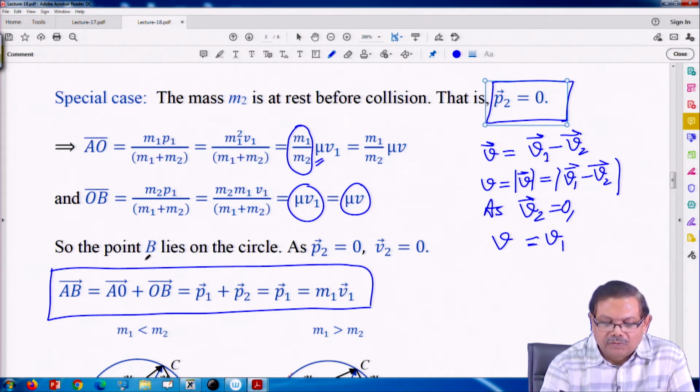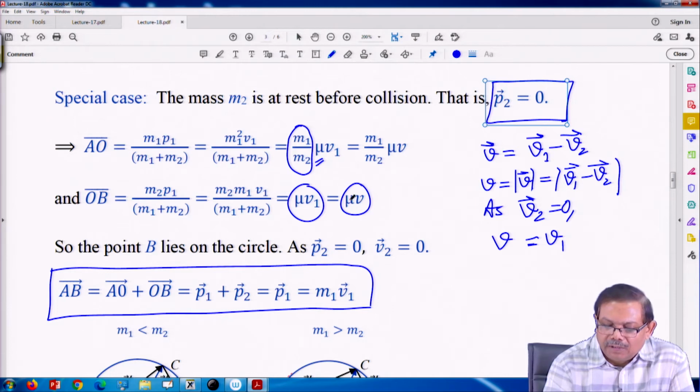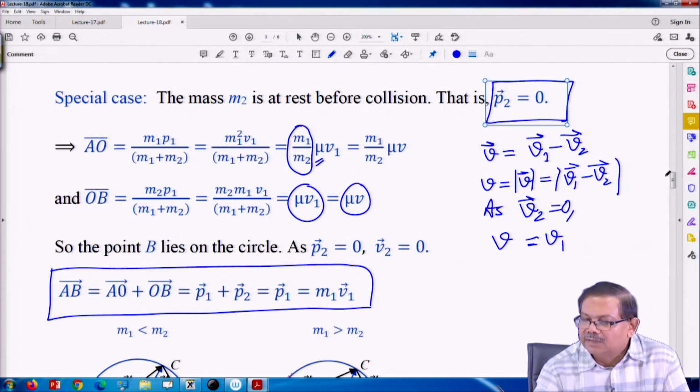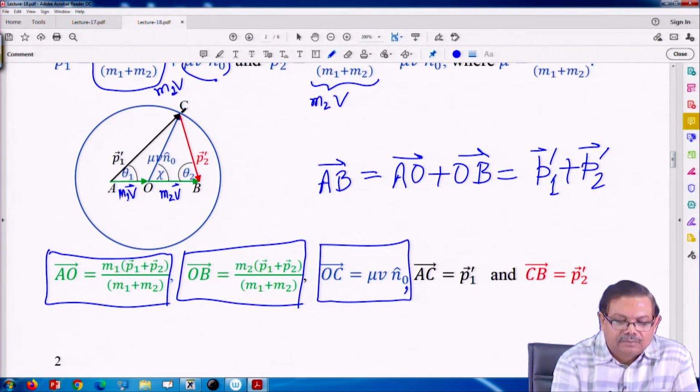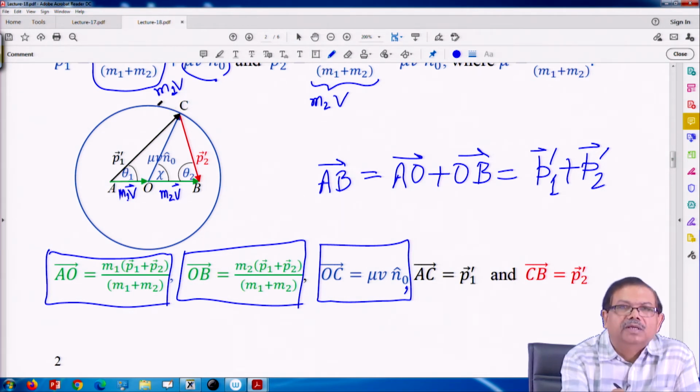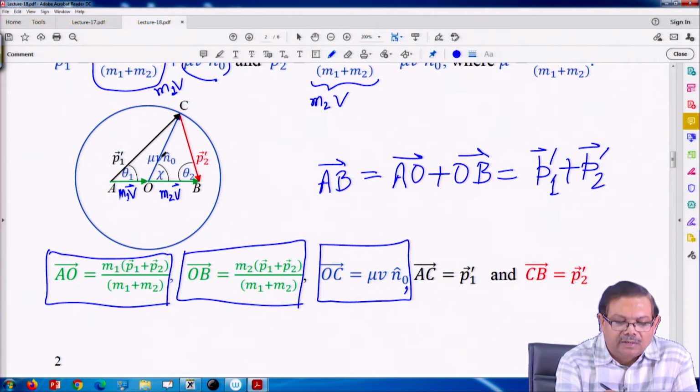And so, what about point B? This is the same as the radius. This radius is mu v, only its direction could be anything. So, it can be any point on this circle, but its magnitude is the same.